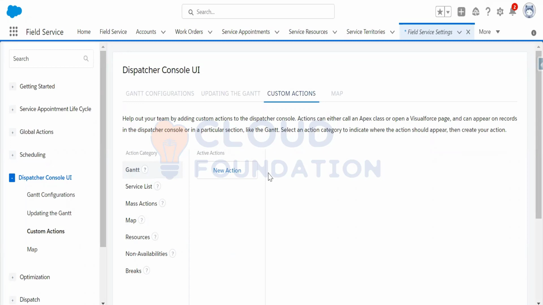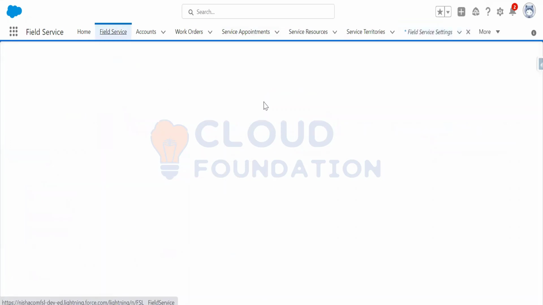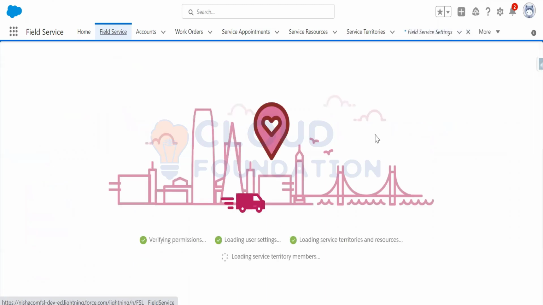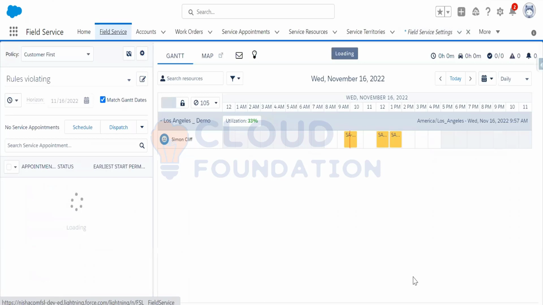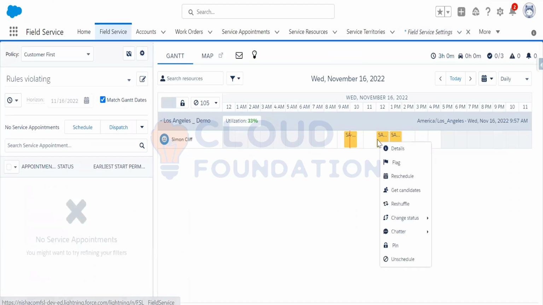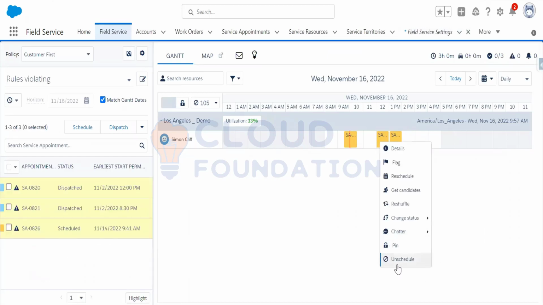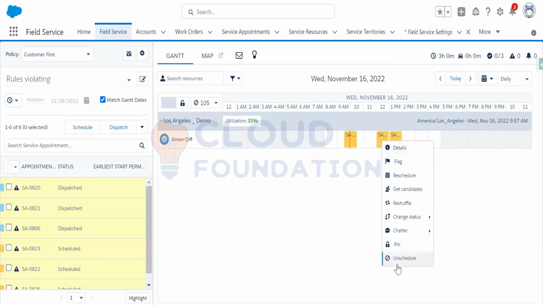One option will be there, that is change jeopardy status. As of now, if I go to the field service and right click, look at this, change jeopardy status is not there. If I do all these steps, I'll be able to see change jeopardy status, and that will be available.